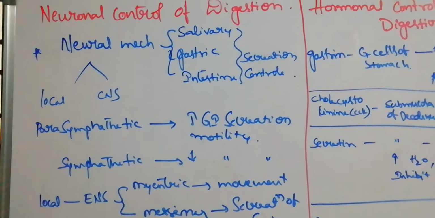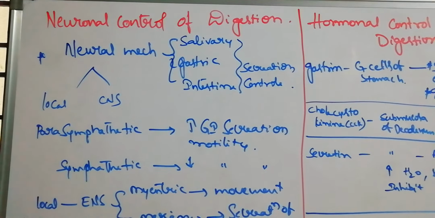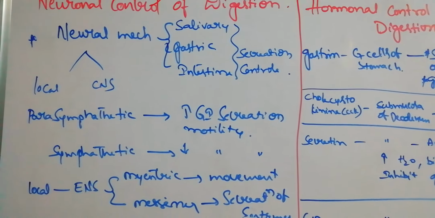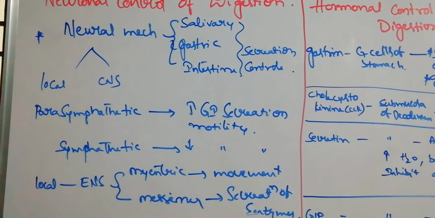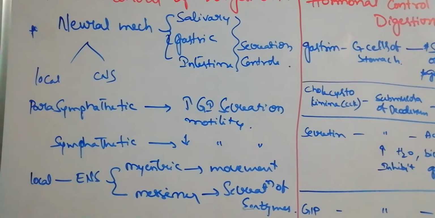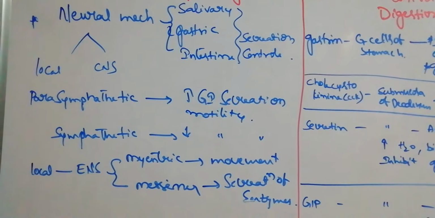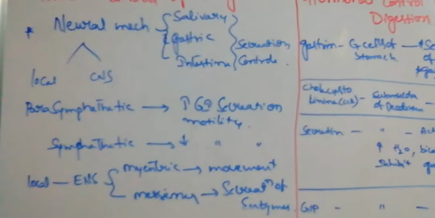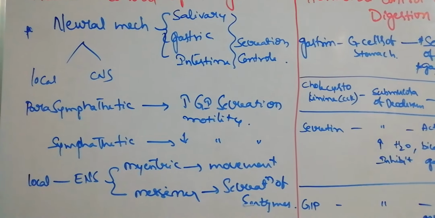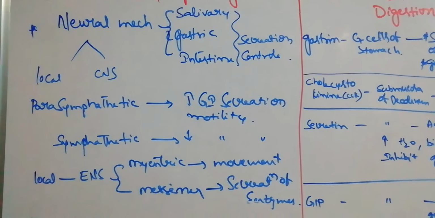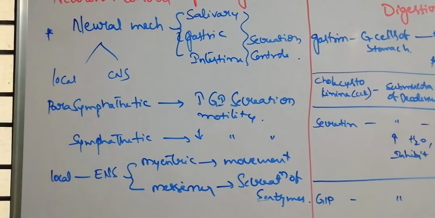Good morning students. Today's class is neuronal control of digestion and hormonal control of digestion. So come to the neuronal control. Here the neuronal plexus are controlling the salivary, gastric and intestinal secretions: saliva secretion, stomach gastric secretion, and small intestine intestinal secretion. All these are controlled by the neuronal mechanism.